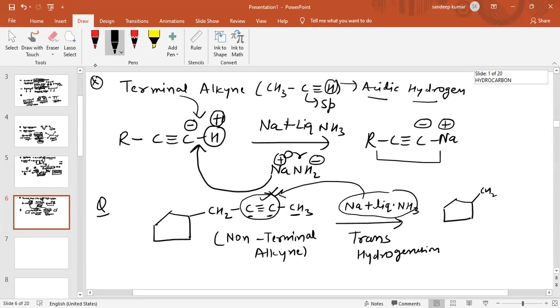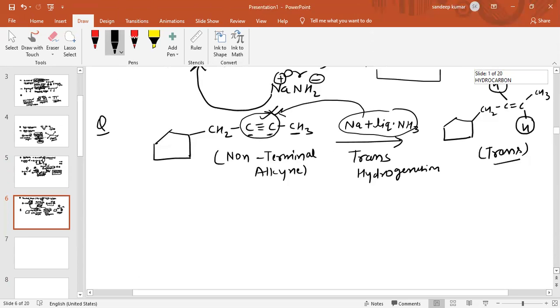So CH2, now C double bond C. Hydrogen will come from the opposite side of the plane, like this, and CH3. So these two hydrogen atoms come from the opposite side of the plane. Therefore, this is the trans product. So this is the reaction of sodium and liquid ammonia on terminal alkyne and non-terminal alkyne. Now see the next question which I am going to discuss with you.